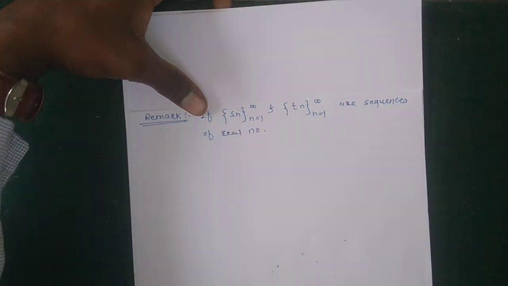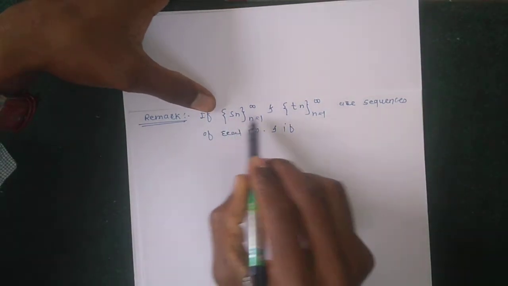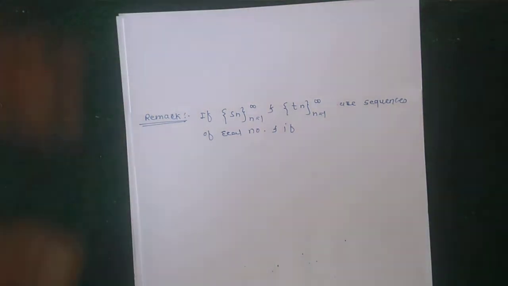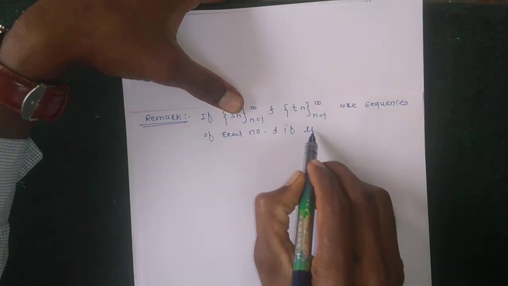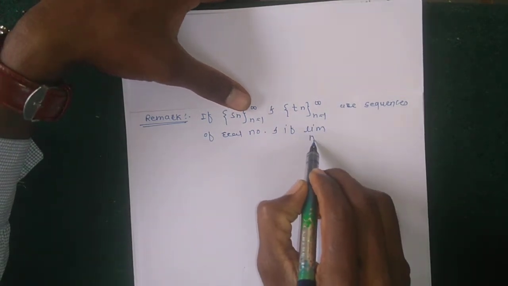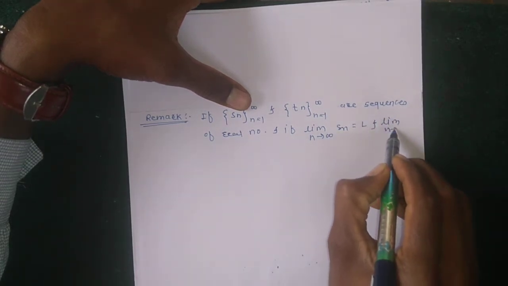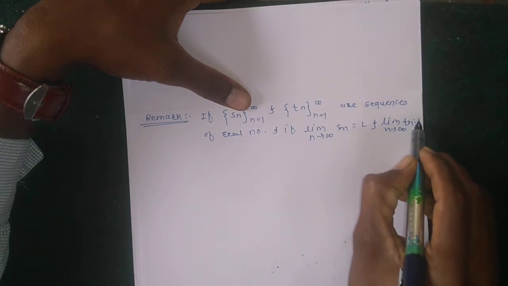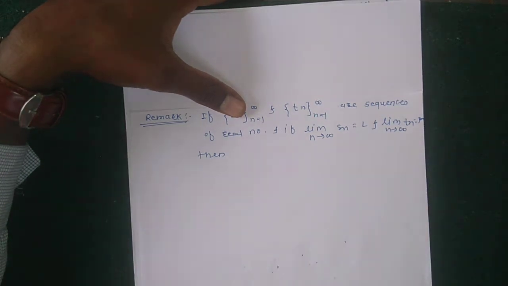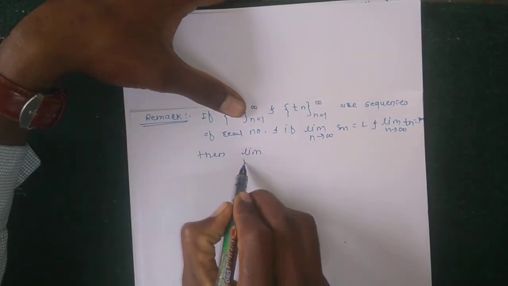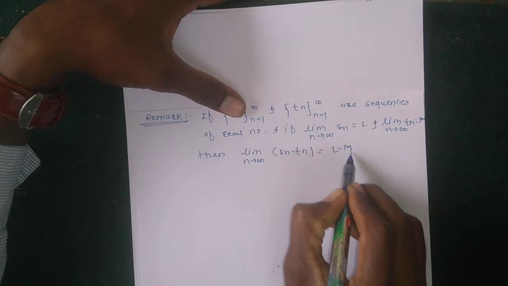Then their difference: if sequences Sn and Tn are sequences of real numbers which are convergent, convergent to L and M respectively. Suppose the first sequence Sn is convergent to L and the second sequence has limit M, then the limit of Sn minus Tn is equal to L minus M.